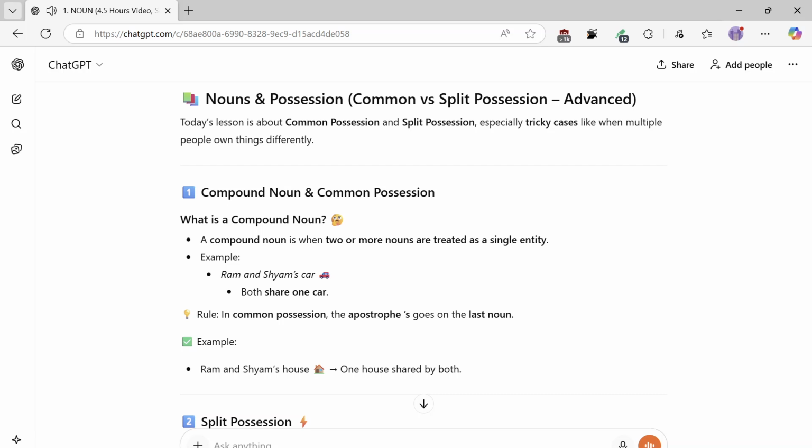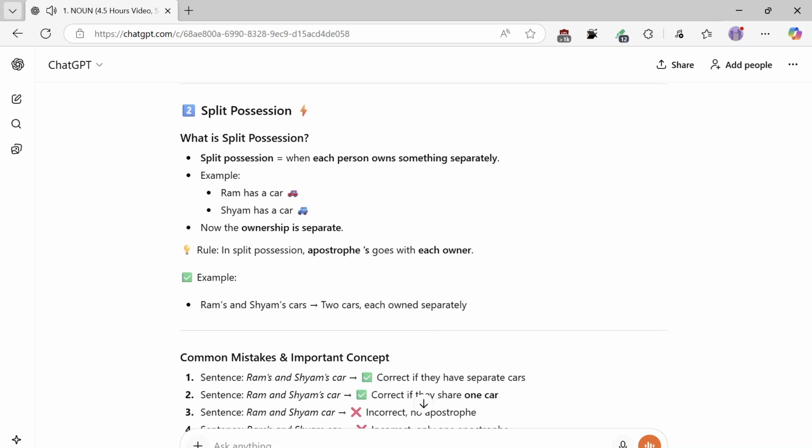Example, Ram and Shyam's car. Both share one car. Rule: in common possession, the apostrophe goes on the last noun. Example, Ram and Shyam's house. One house shared by both. Split possession. What is split possession?